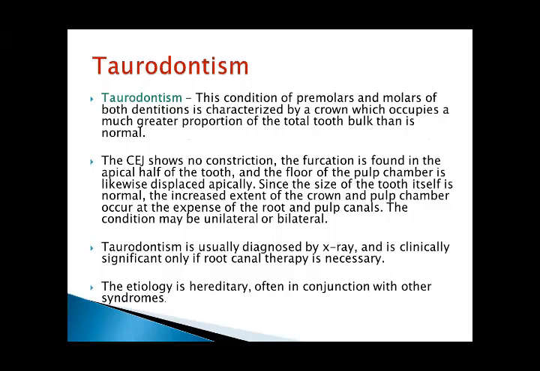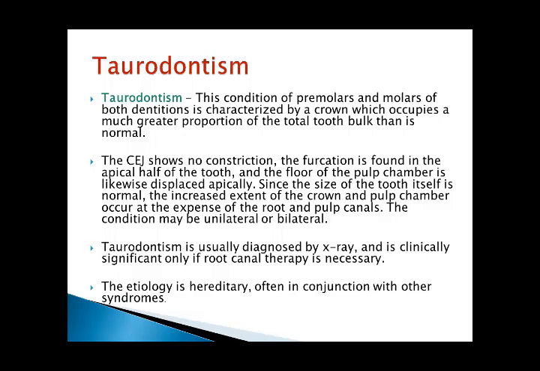Taurodontism. This condition of the molars of both dentitions is characterized by a crown which occupies a much greater proportion of the total tooth bulk than is normal. As the cemento-enamel junction shows no constriction, the furcation is found in the apical half of the tooth and the floor of the pulp chamber is likewise displaced apically. Since the size of the tooth itself is normal, the increased extent of the crown and pulp chamber occurs at the expense of the root and the pulp canals.